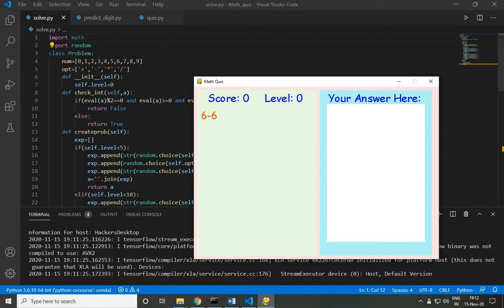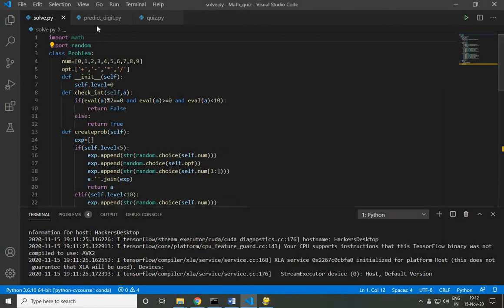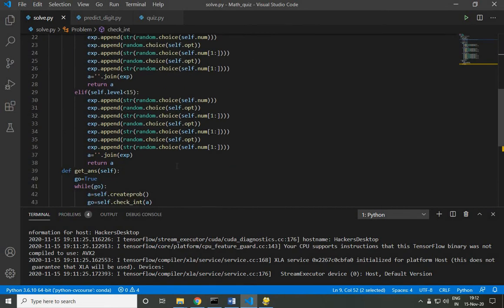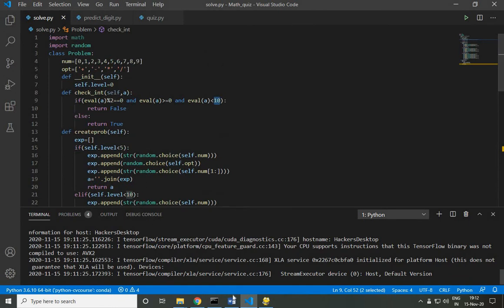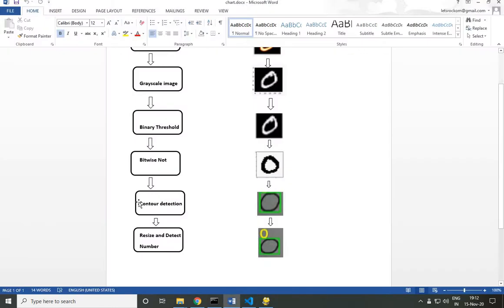So this is our digit recognition game. We have used the MNIST dataset for training our model. This solve module generates random equations between 0 and 9. So only single digit numbers are predicted as of now. But as you can see here, at the step of contour detection, after making small changes in this contour detection code, we can predict double digit or triple